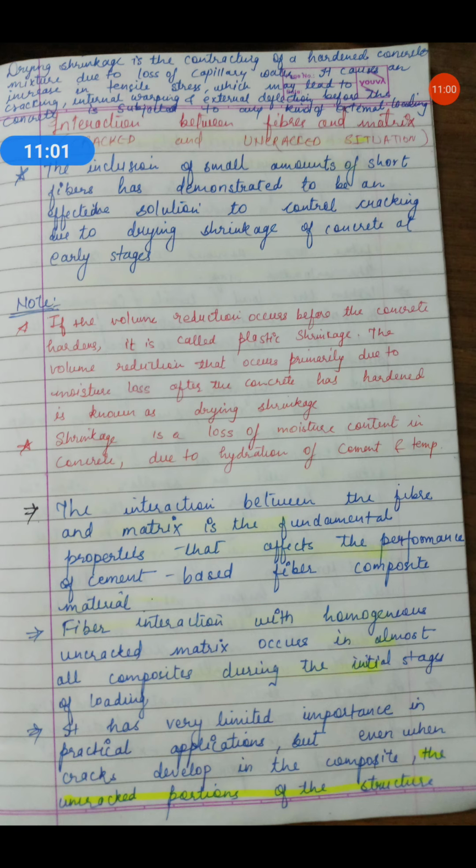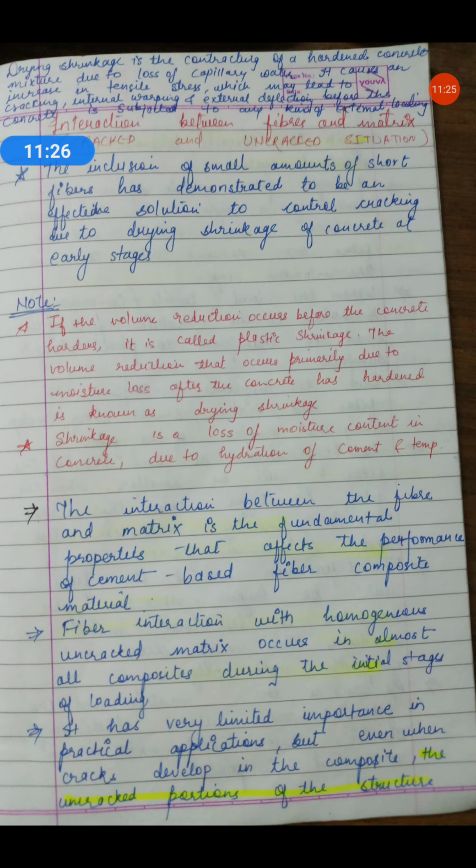What is shrinkage? Shrinkage is a loss of moisture content in concrete due to hydration of cement and temperature. When the temperature goes too high and hydration of cement is going on inside the concrete at a rapid rate, this may develop shrinkage.